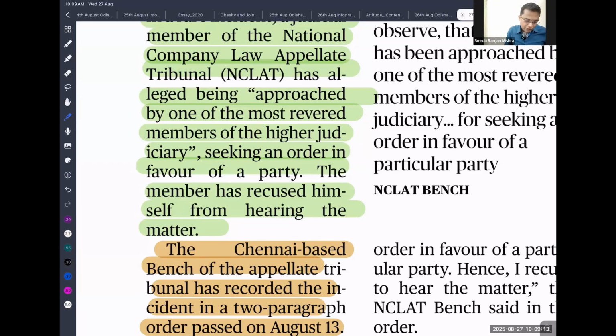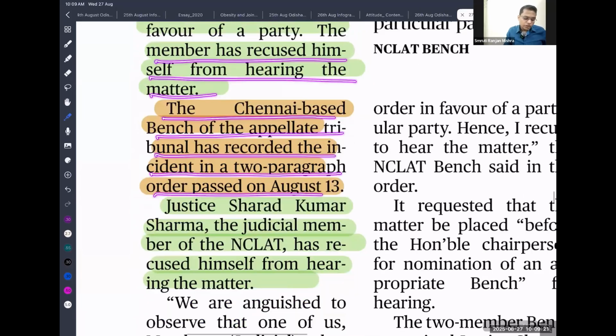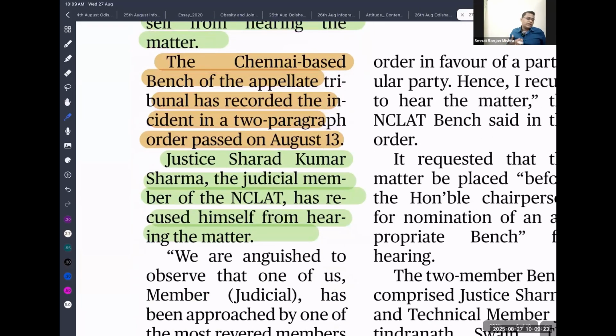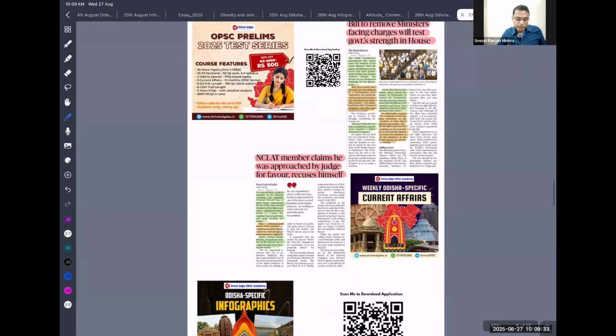So the member has recused himself from hearing the matter. The Chennai bench of the appellate tribunal recorded the incident in two paragraphs on August 30. So we need to seriously investigate this matter, and whosoever it may be, whatever power they hold, they need to be punished very strictly, so that no one should dare to commit such things. Right?